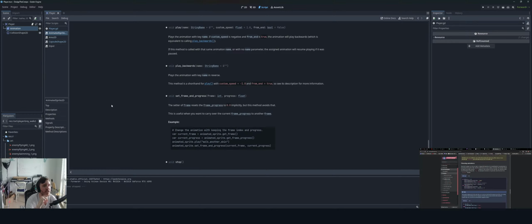If custom speed is negative and from end is true, the animation will play backward. Blah blah blah. If this method is called with that same animation name or with a no name parameter, the assigned animation will resume playing if it was paused. I can only assume, like you said, it just takes the 0 index, the first index of the array of animations, which is fine. Makes sense. At least it plays something.